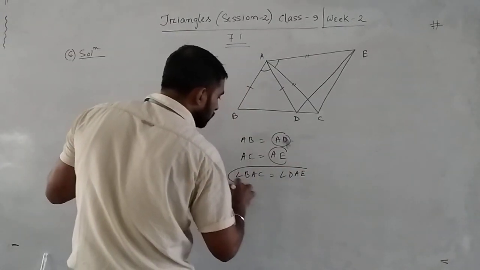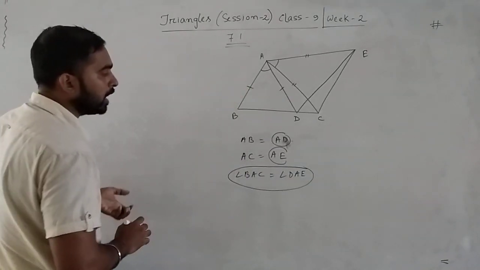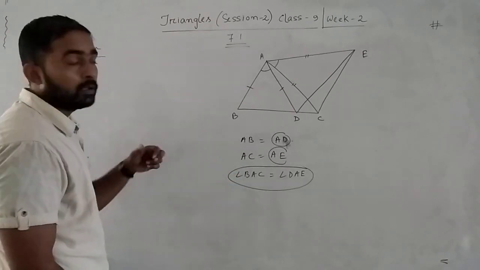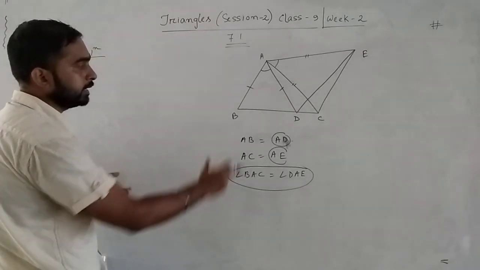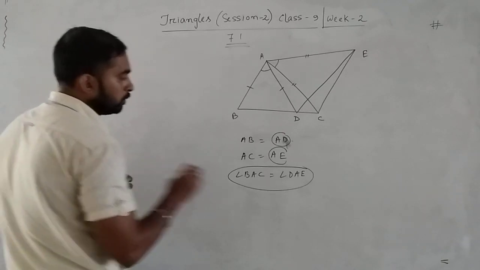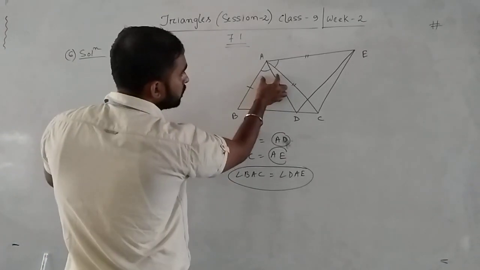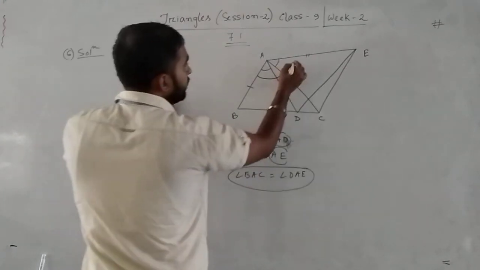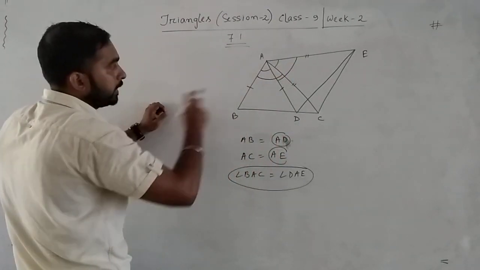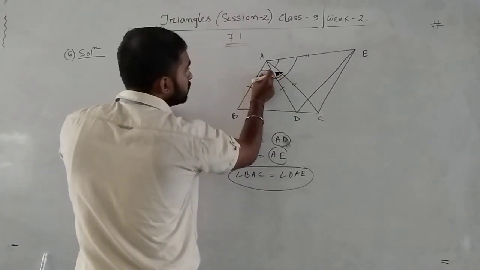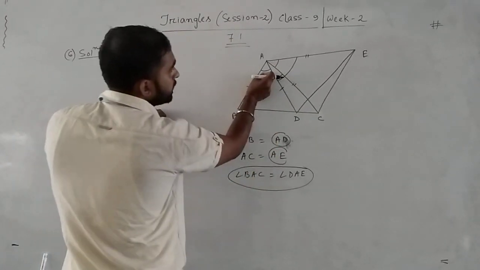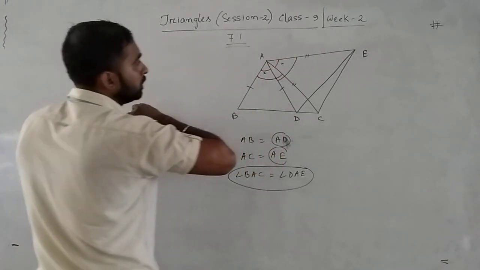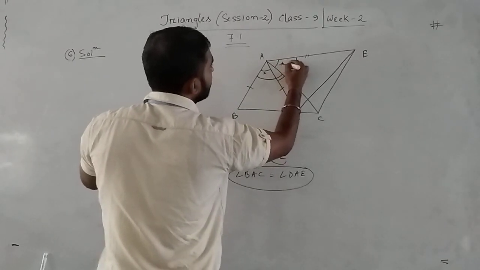Now our aim is to prove that these two angles are equal. If somehow we can show these two angles are equal, then we can say that by side angle side they are congruent, and after that we can say that BC equal to DE. Now let me show you whether they are equal or not. BAC means this whole angle, from here to there. And DAE means the whole angle. But instead of the whole angle, what is given? That these two small angles are equal, this angle equal to this angle. Suppose this one is x, this one also x, because they are equal, given.